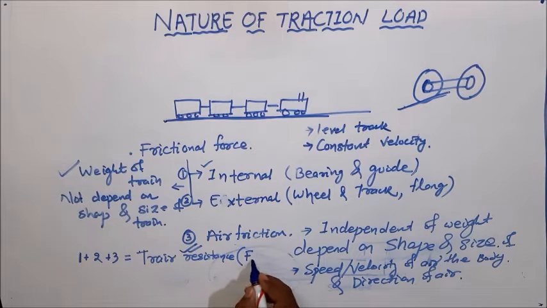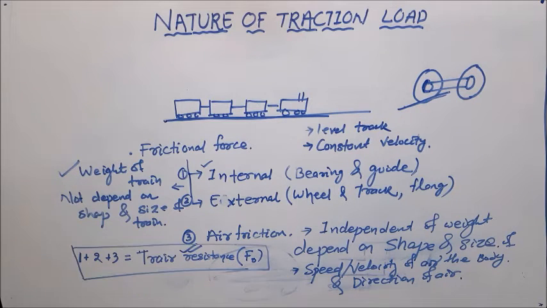In short, you can write FR. What is train resistance? The train resistance is the resistance offered by internal friction, external friction and air friction of the train. And if we try to draw the traction load curve, which is the curve between train resistance and the velocity of the train, we can find a beautiful curve like the speed and torque characteristic of a machine.